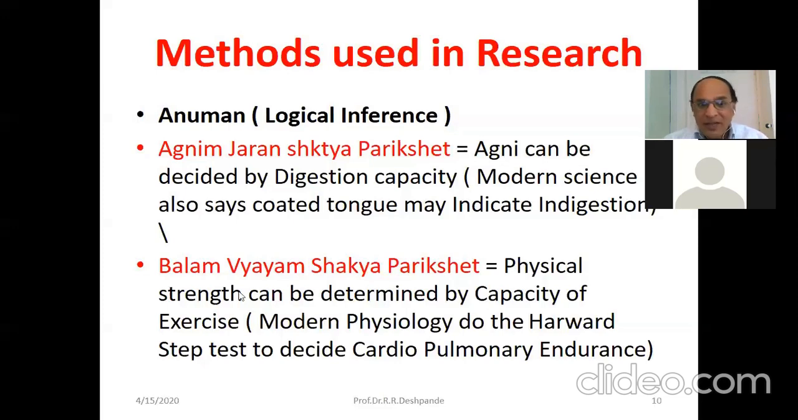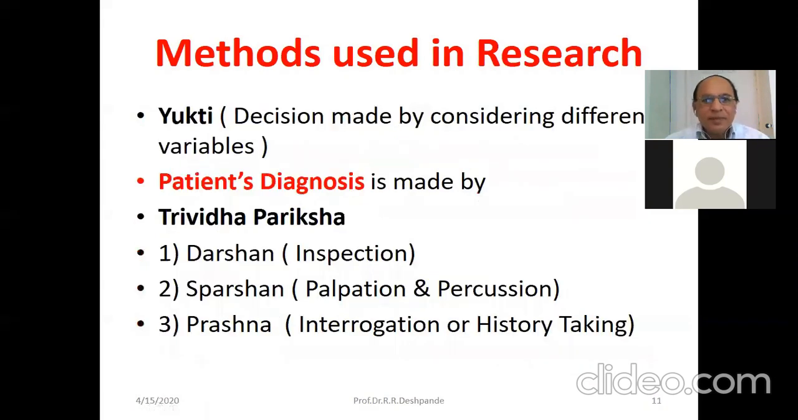But Ayurveda, 4,000 years back, BC, has also mentioned that Bala, or physical strength and endurance, can be tested by Vyayama Shakti, exercise capacity. Nowadays in sports medicine they are using the Harvard step test to decide cardiopulmonary endurance. But this particular test has a principle in Ayurveda. What is the basic principle mentioned in Ayurveda? Balam Vyayama Shaktya Pariksha.